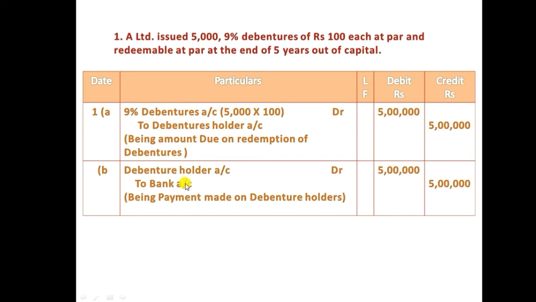Here the bank is credited according to the American approach. When bank balance increases, we need to debit it, and when bank balance decreases, we need to credit it. At the time of repayment, the bank balance is going to decrease. That is the reason we credited the bank, and the receiver of the amount is the debenture holder. That is the reason we debited, and we should write the narration: being payment made to debenture holders. So the first entry is for the due, and the due paid by the company to the debenture holder is in the second entry.